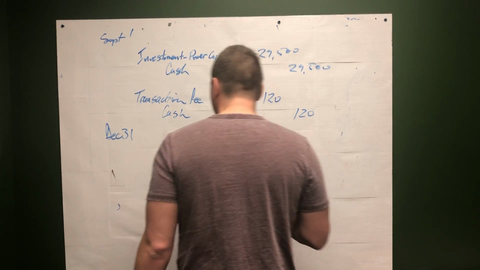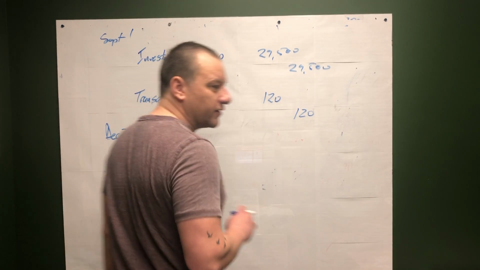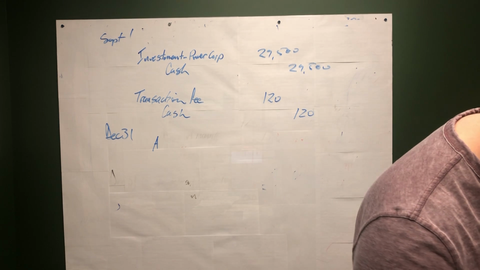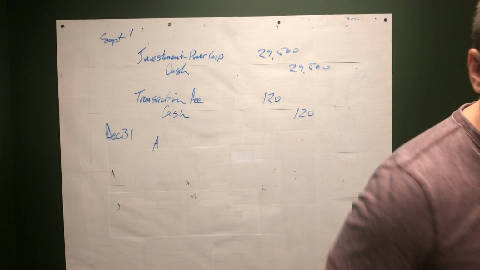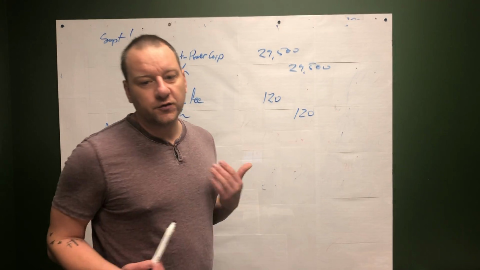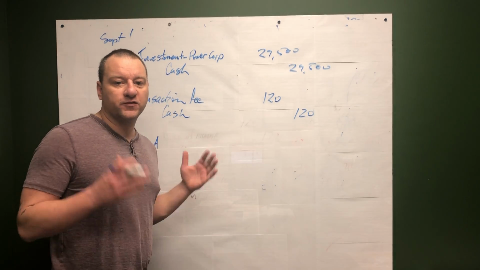So how do we record this? Debit accrued interest. What's the exact terminology? I would have called it accrued interest receivable. They just say interest receivable. So the first entry that we're going to do on December 31st is record the interest income. We're going to earn 4 months worth of income for this period.